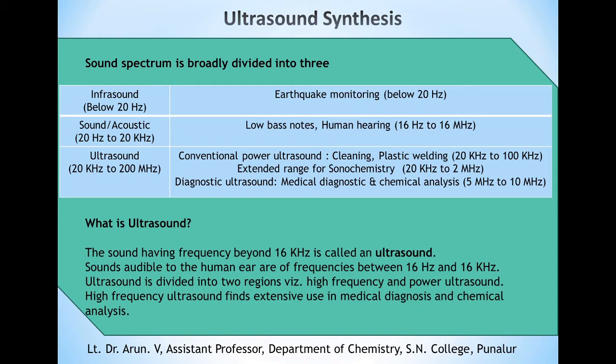Below 20 Hz we can observe earthquake monitoring. Human hearing falls in between 60 Hz to 16 MHz.